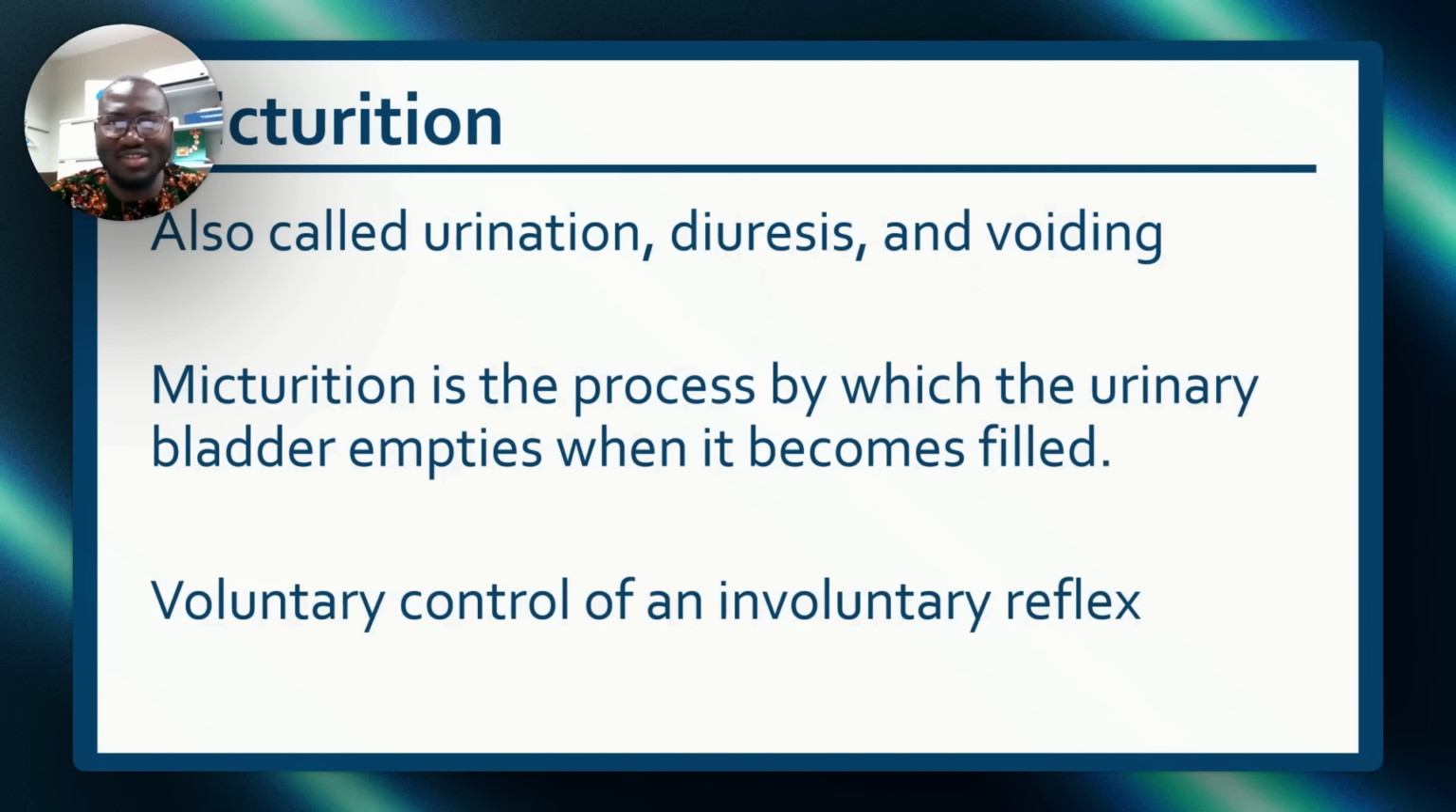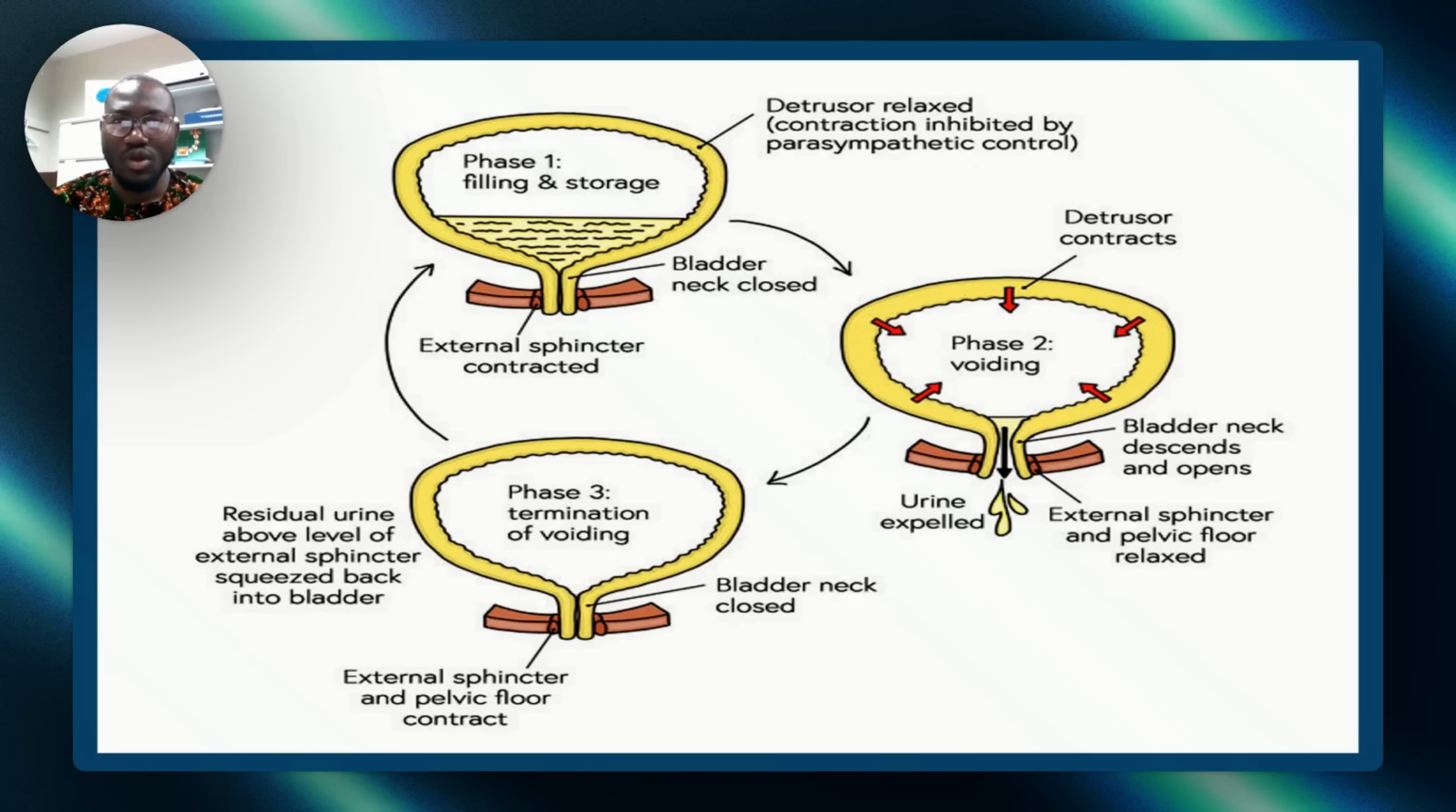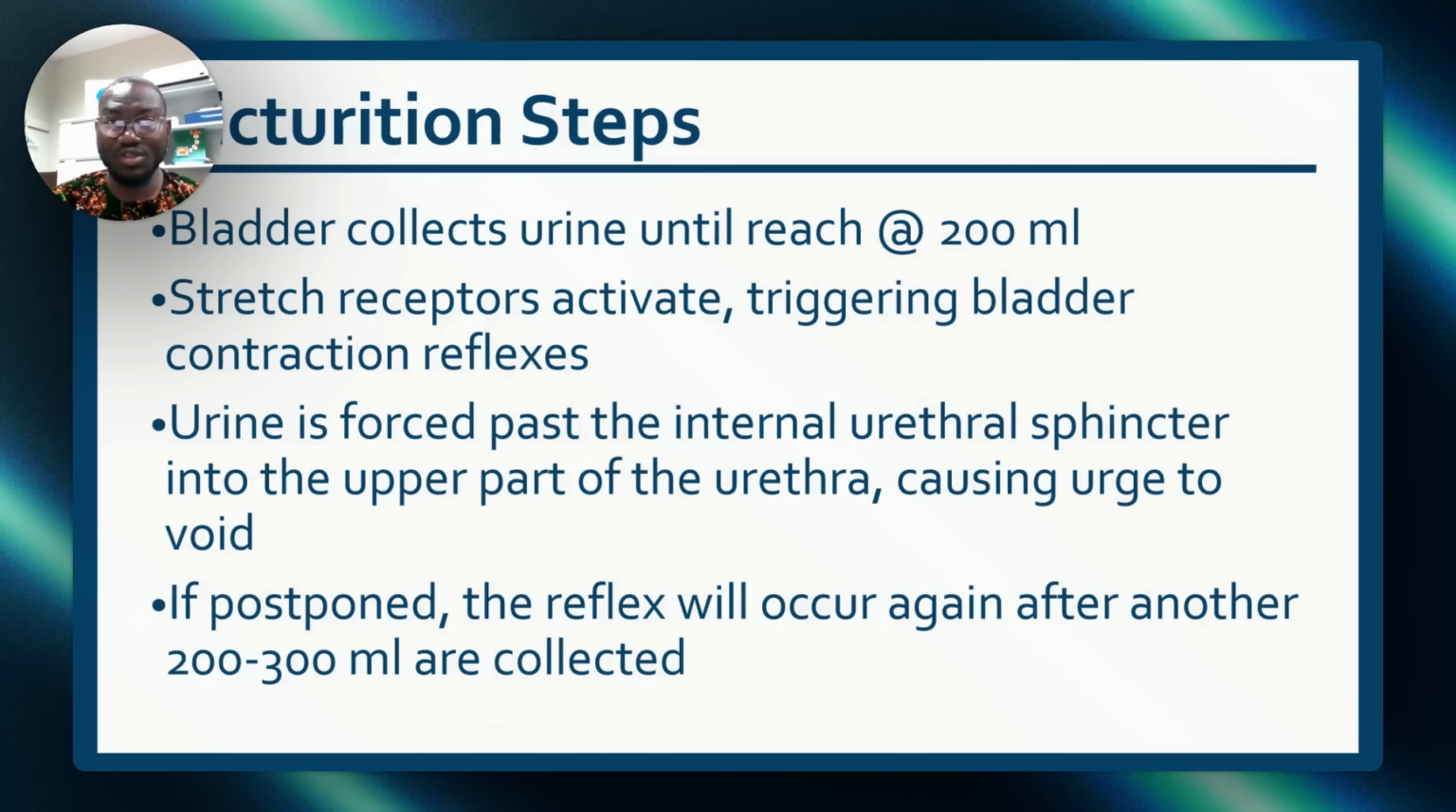Micturition is another question that we ask. Another name for micturition is urination, diuresis, and voiding. It's a process by which the urinary bladder empties when it becomes full. All right, it's voluntary control of an involuntary reflex. Okay, so these are the phases of micturition. The detrusor relaxes, and from there you void. I just want to move so that we can consider the questions.